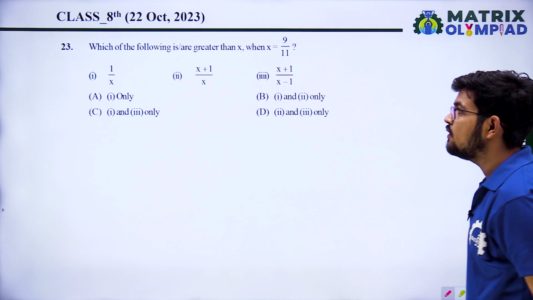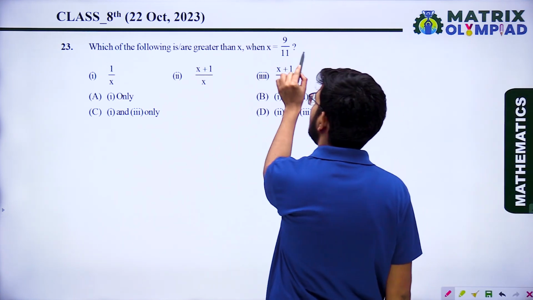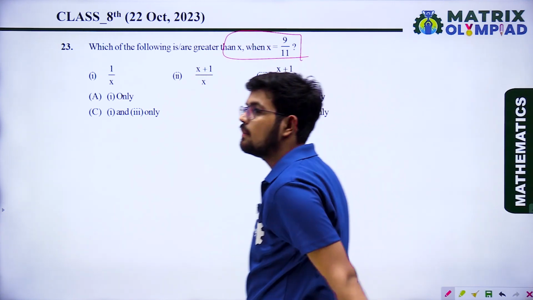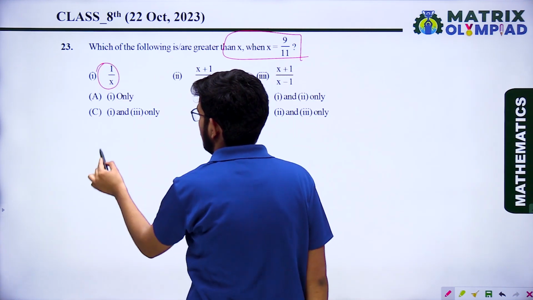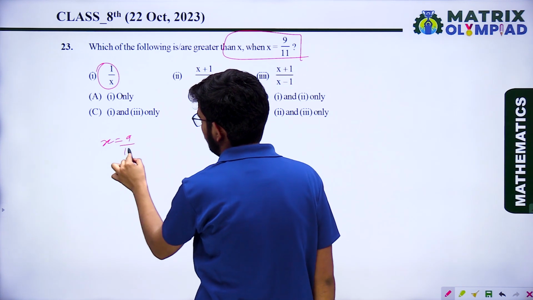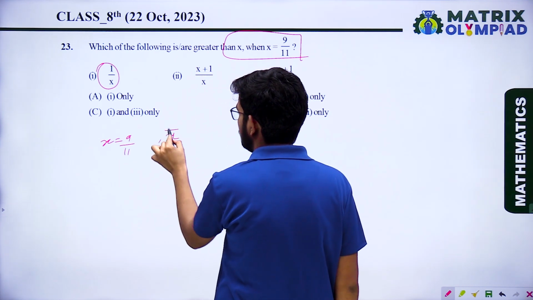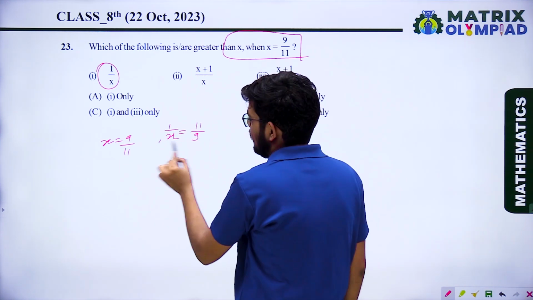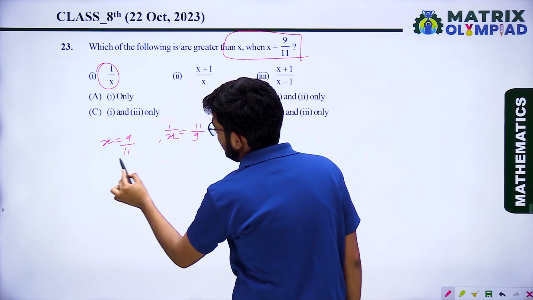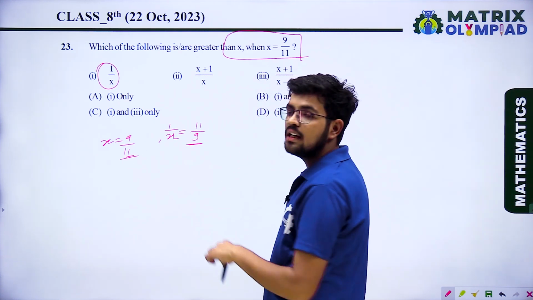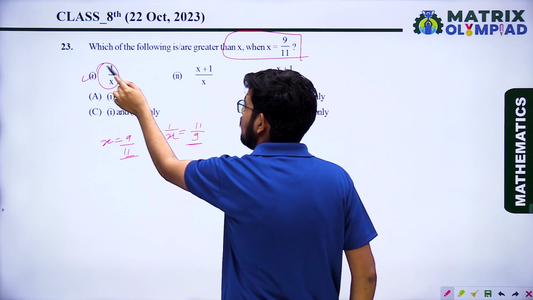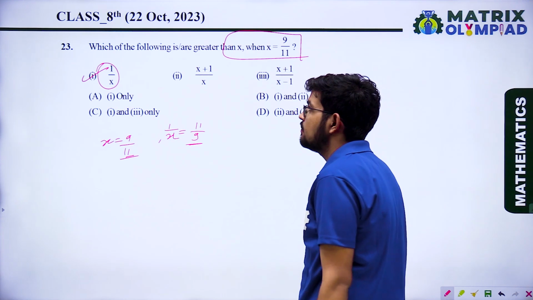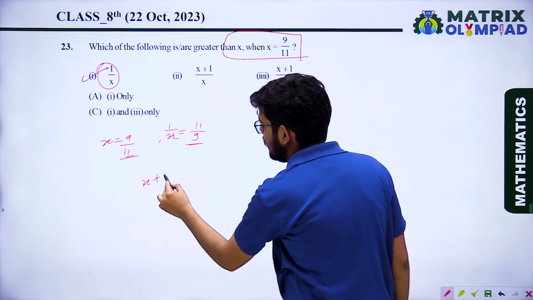Okay, next question. Which of the following is greater than x when x equals 9 upon 11? First, 1 upon x. If x equals 9 upon 11, then 1 upon x will be 11 upon 9. You know very well that 9 upon 11 is less than 11 upon 9, or 11 upon 9 is greater than 9 upon 11. So the first one is greater than x. Now the second one, x plus 1 upon x.